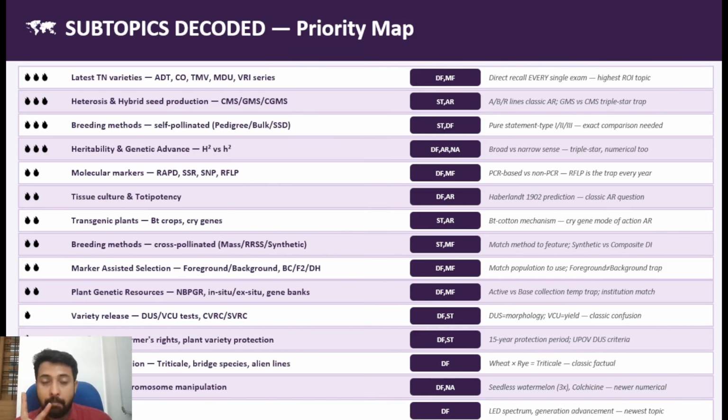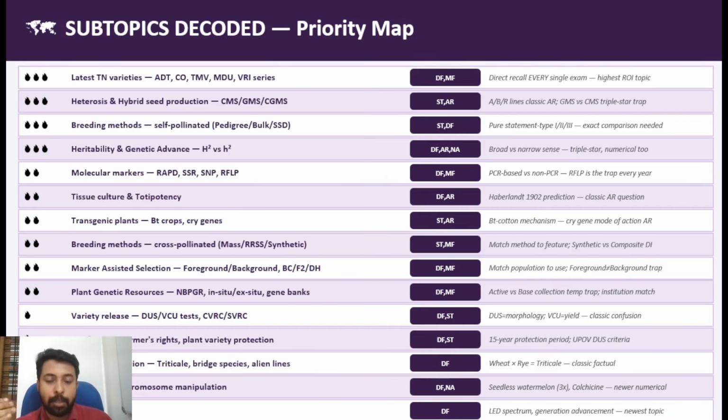Here, the plant breeding method heterosis is connected to the principles of plant breeding, which includes male sterility, which is very important. I would say in the different plant breeding principles, you should focus mainly on self-incompatibility and male sterility. Okay, male sterility and self-incompatibility, their classifications, in which all crops they exist, which all crops they are used for hybrid seed production, all those things you should have a very clear idea.